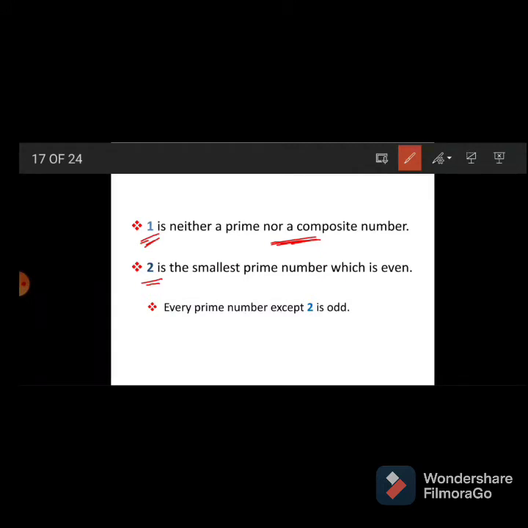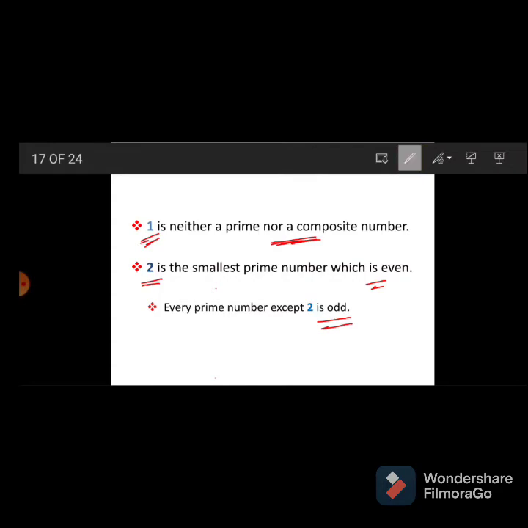Many times this question is asked: which is the smallest even prime number? 2. And except 2, all remaining prime numbers are odd numbers.